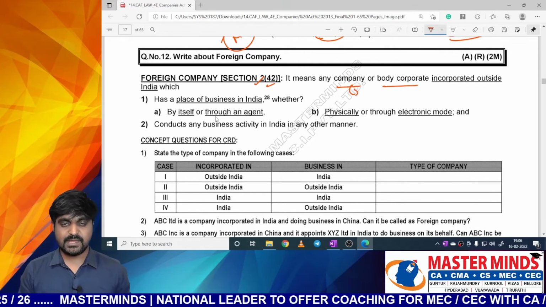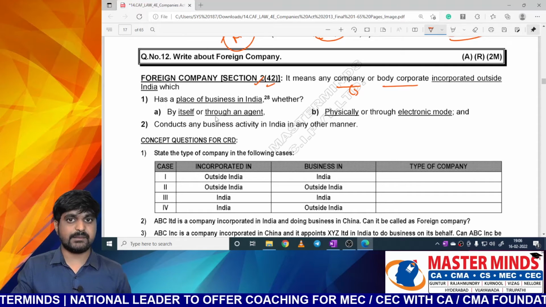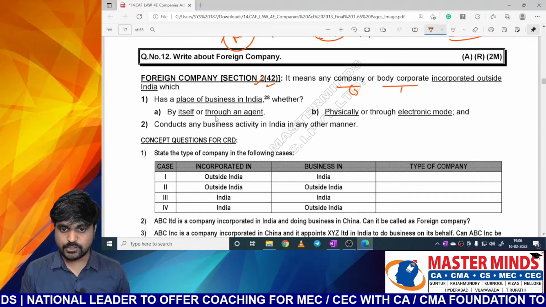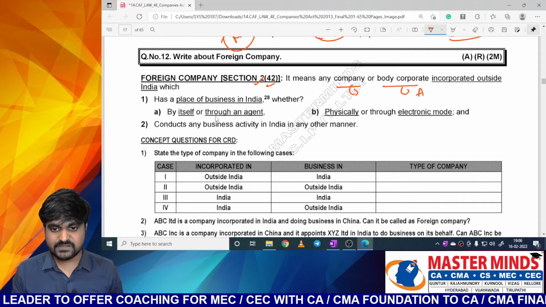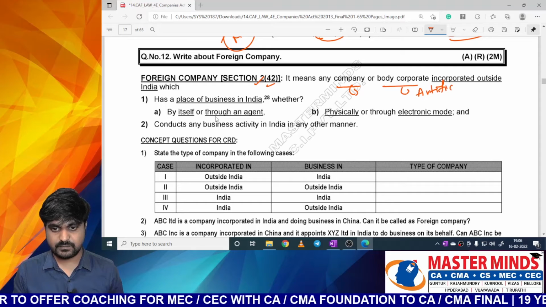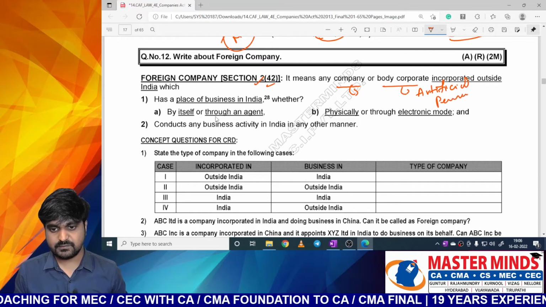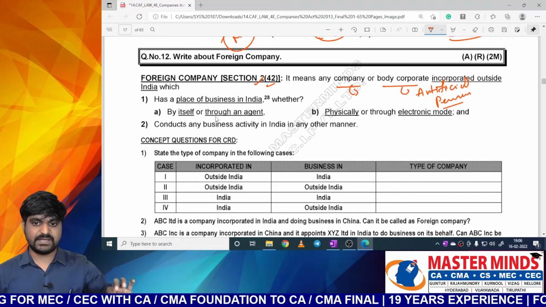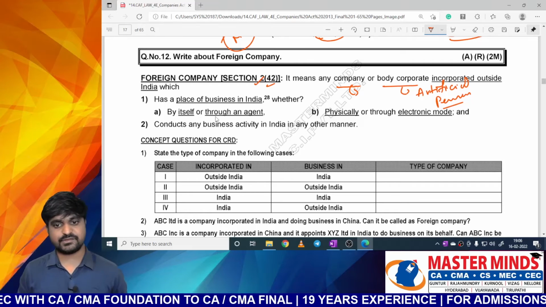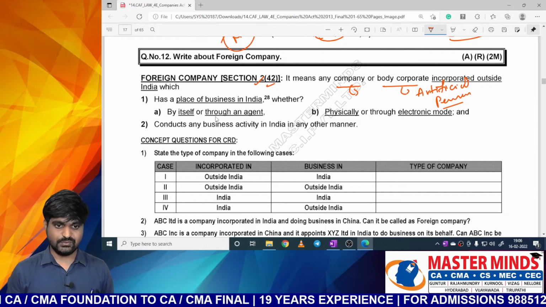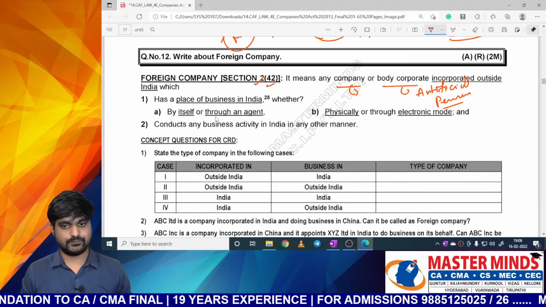Sir, company means a company which is incorporated under the Companies Act or any other company law, that is Companies Act 1956. So then what about body corporate? Body corporate is nothing but a person having artificial status. Any person which is called an artificial person will be referred to as a body corporate. Company, artificial person, so it is a body corporate. LLP, artificial person, so it is also a body corporate. So foreign company means not only a company, it may be a body corporate also.